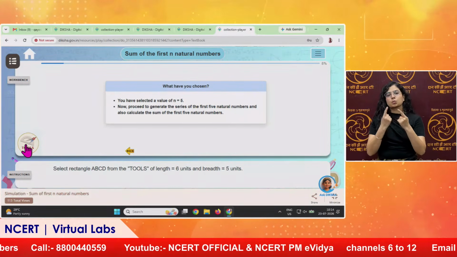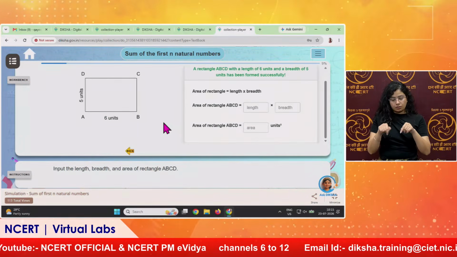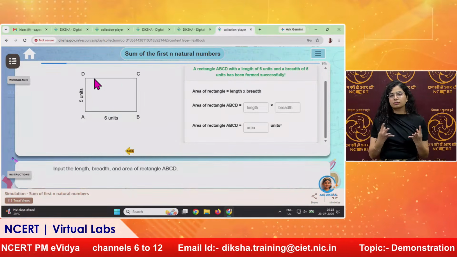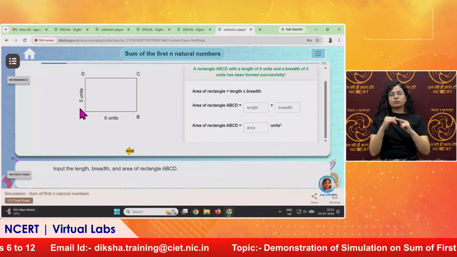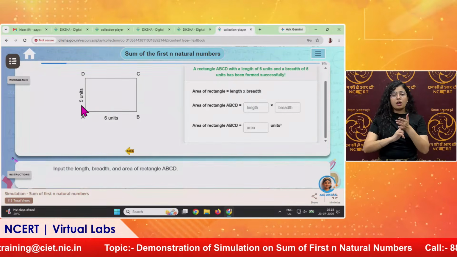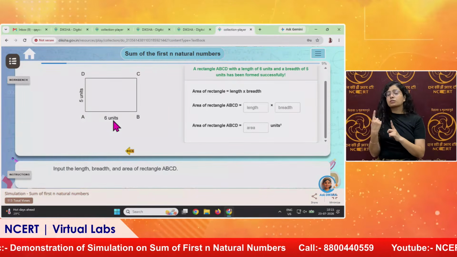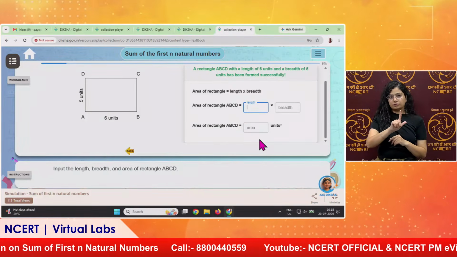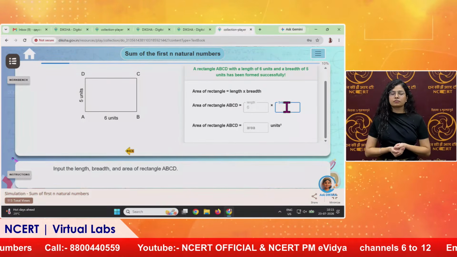So we will click on the tools button. This is a rectangle, and you can see we have taken 5 numbers. So this rectangle comes as 5 into 6. As I said earlier, our formula will be n into n plus 1. So 5 into 5 plus 1, that means 6. We are trying to make that formula. So here you can see the length is 6 and this is 5.